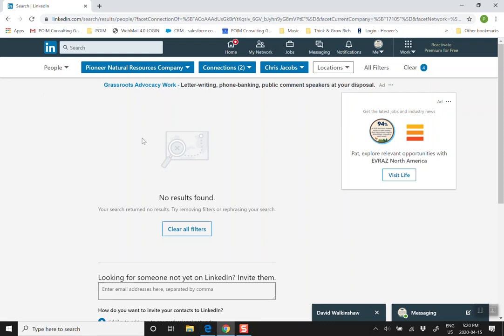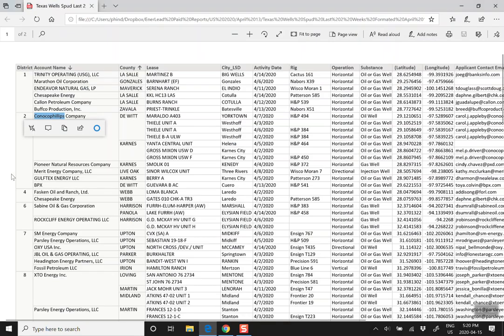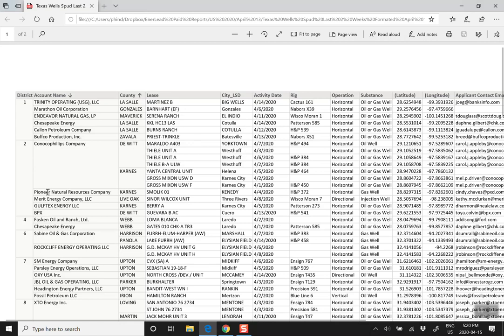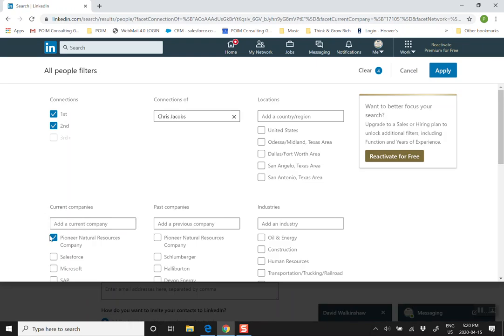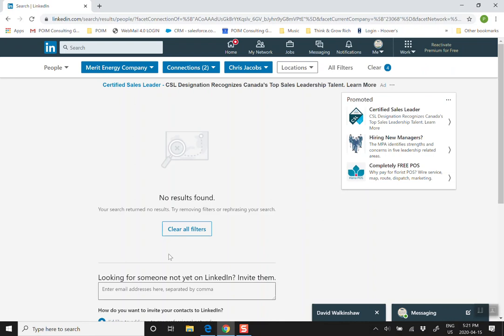We'll come here, just one more selection. So I did Pioneer. Let's go back to, let's say, staying in this area here, we'll go Merit Energy, Control C. And then, again, this is a little bit random here. I'm just showing you kind of how it works. Let's say all filters, and we'll take Pioneer off of there. And we'll say Merit, Control V, Merit Energy Company, and then apply. And there was none. So, again, no guarantee of how many you'll get per guy.